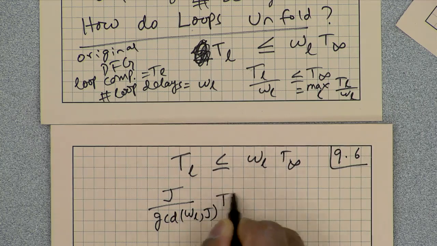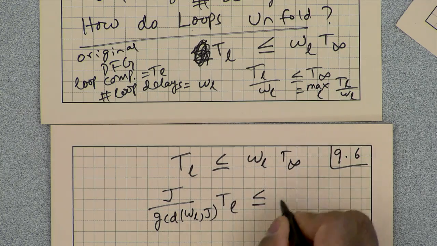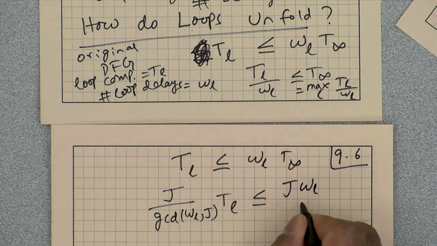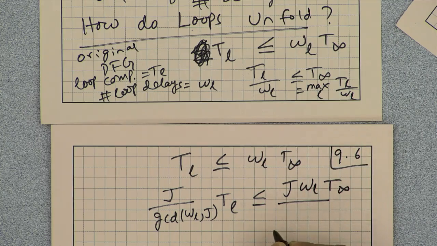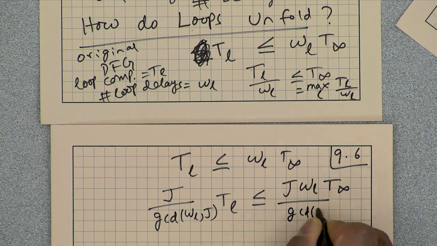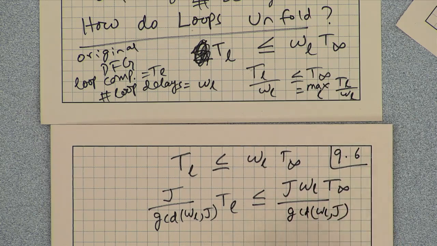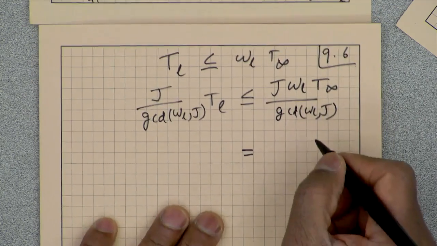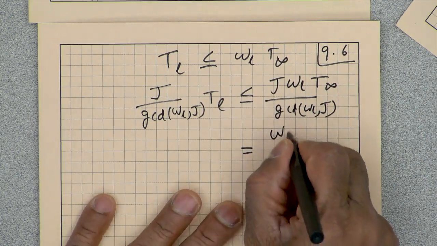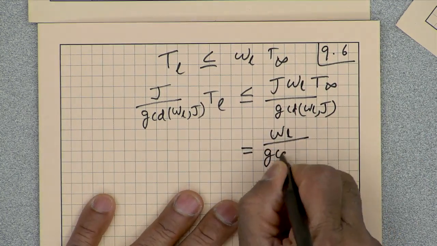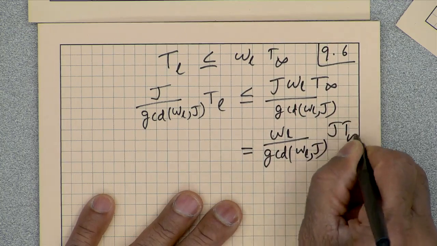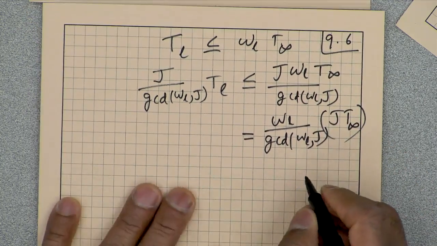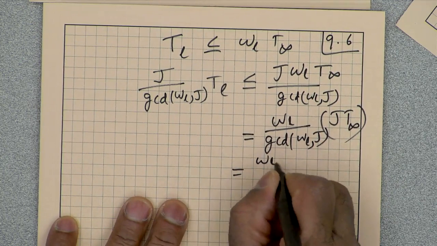WL and J. TL is less than or equal to J times WL times T infinity divided by GCD of WL and J, and that is equal to WL divided by GCD of WL and J, multiplied by J times T infinity.